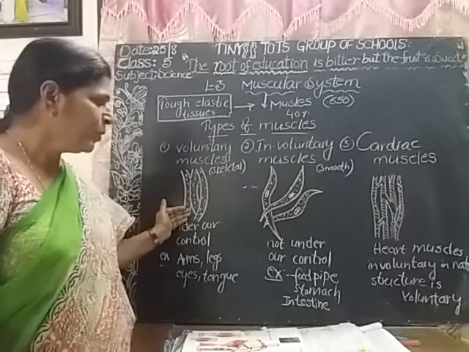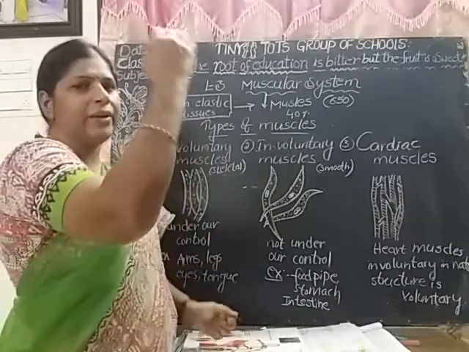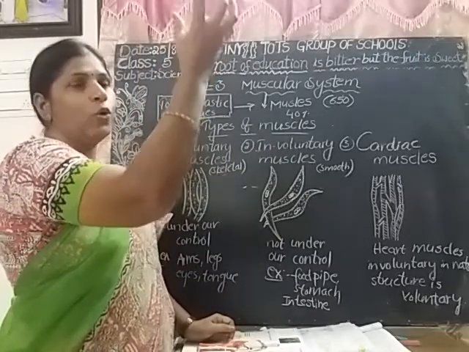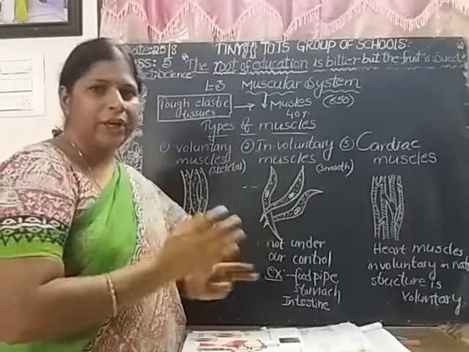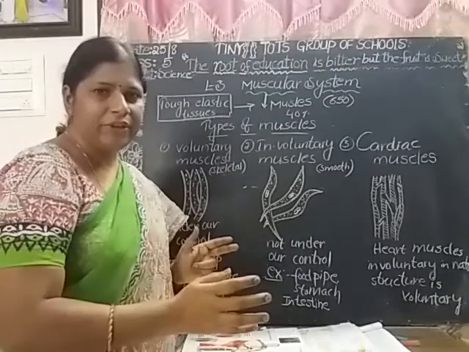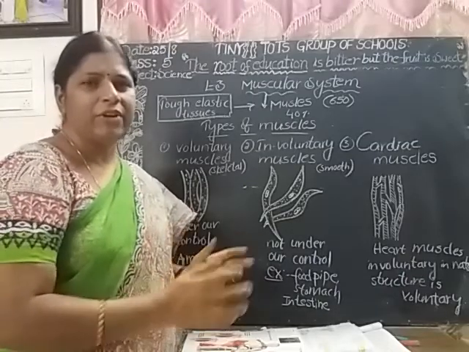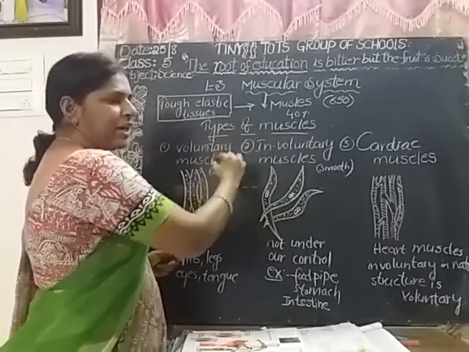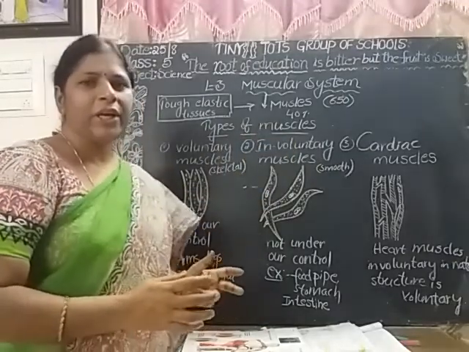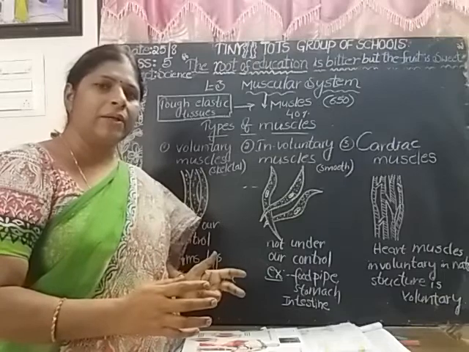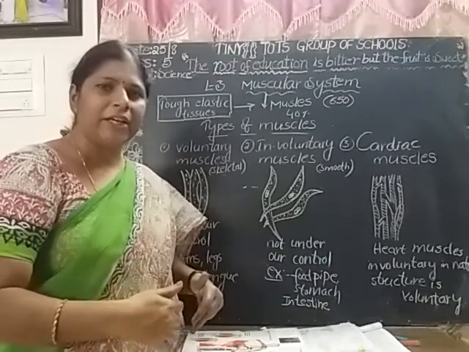Is it clear? If you want to raise your hand to pick up something, to hold something, it is your wish. If you want to run, it is your wish. If you want to kick the football with your leg, it is your wish. If you want to write something on the board with the help of fingers, it is your wish. So the muscles which are under our control are called voluntary muscles.